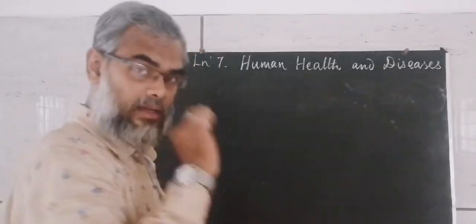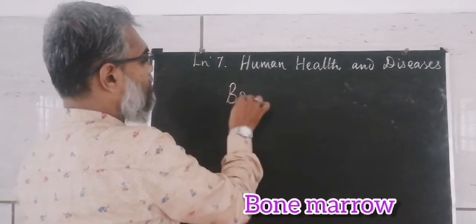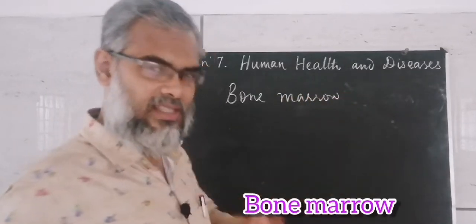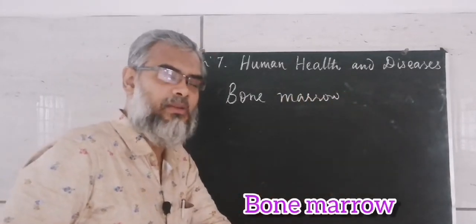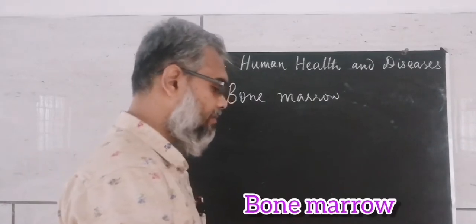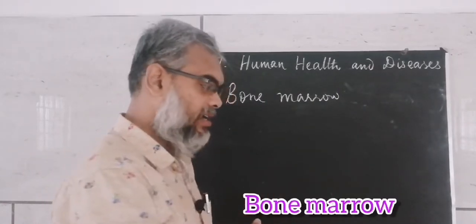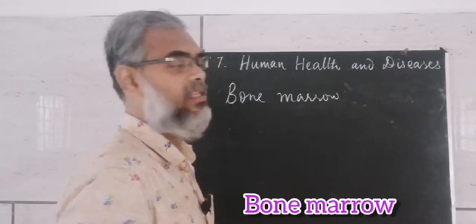Okay, the next primary lymphoid organ is bone marrow. As we said already, it is a spongy substance which is present inside the bone. So the spongy portion of the bone, we can say, and they contain stem cells.